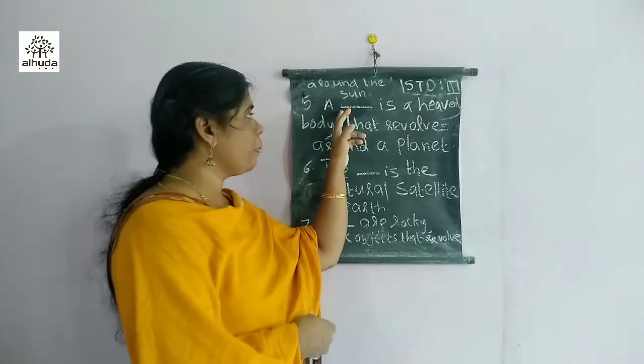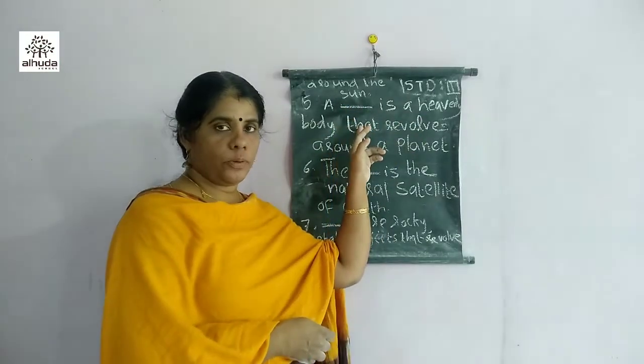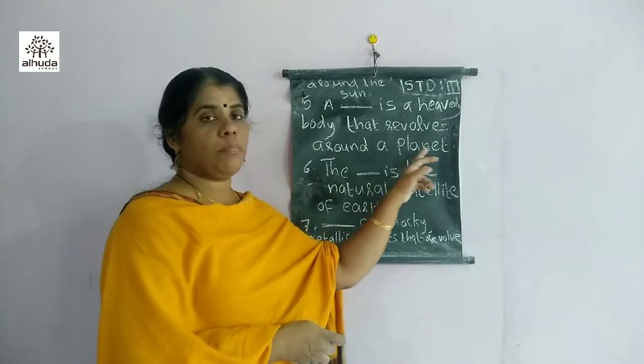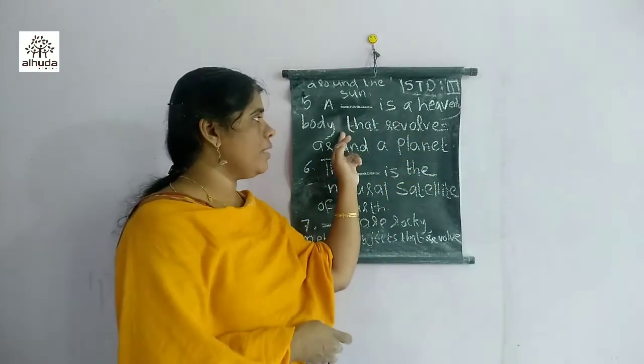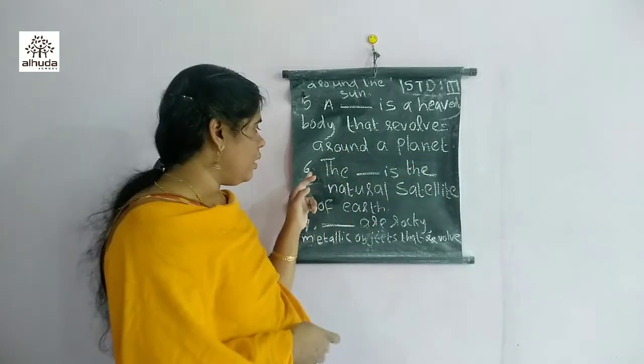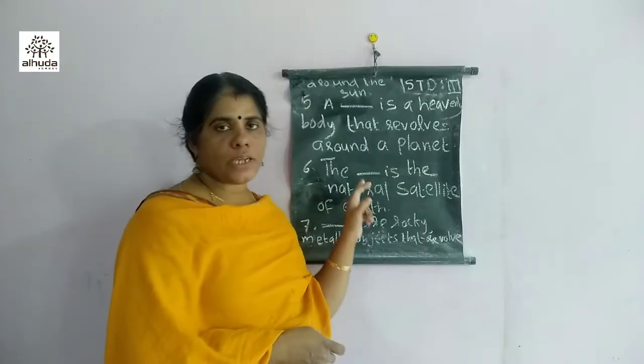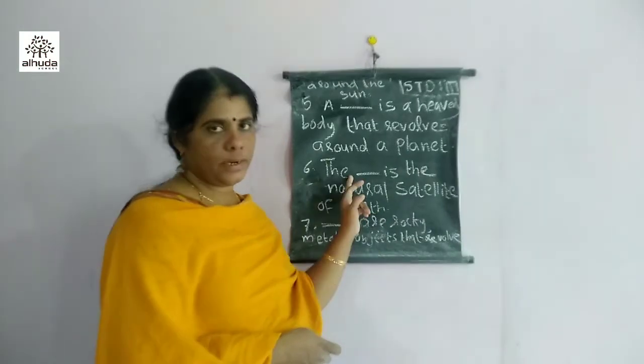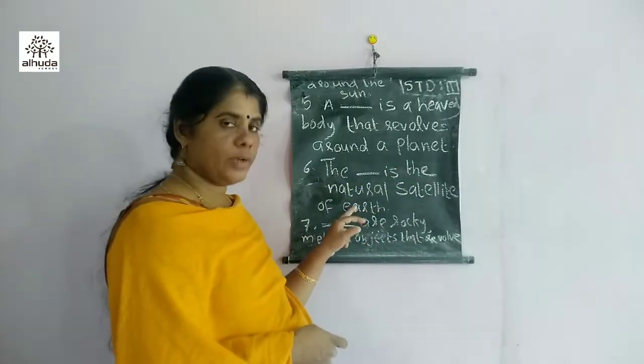Fifth question. A dash is a heavenly body that revolves around a planet. Sixth one. The dash is the natural satellite of Earth.